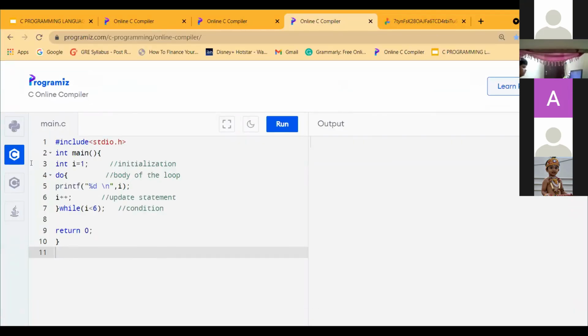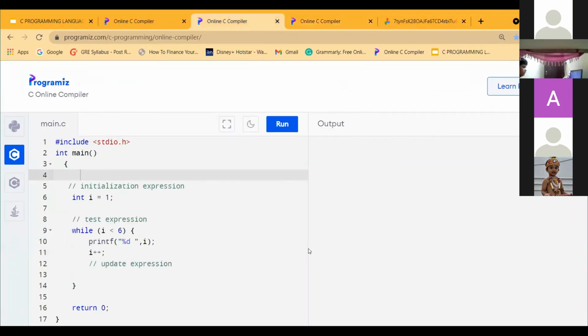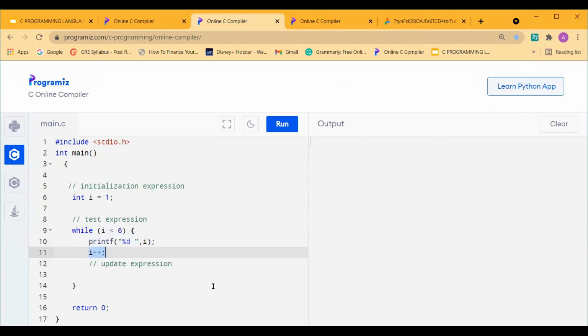Let's see an example of while also. So here I have initialized, this is while, okay. I've initialized here, that is outside the loop. This is the condition mentioned, this is the body of the loop, and this is the update statement. So can anyone tell me what will be the output of this? 1, 2, 3, 4, 5. Exactly, 1, 2, 3, 4, 5. This will be the output.